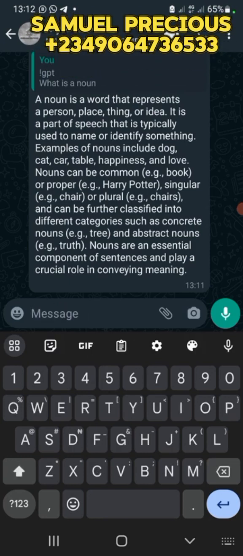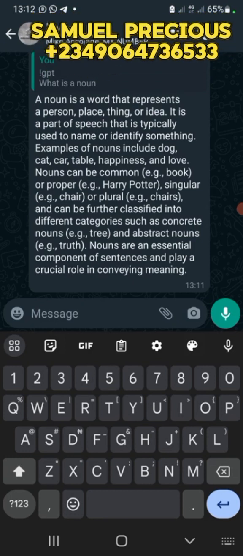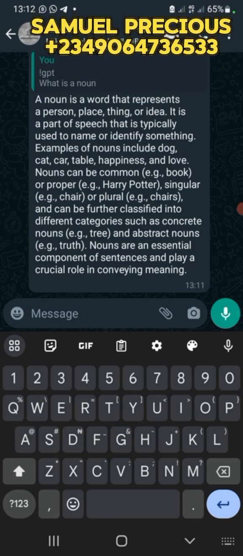Now this dot, when I'm saying dot, you understand what I mean, use your own prefix, which is exclamation mark.